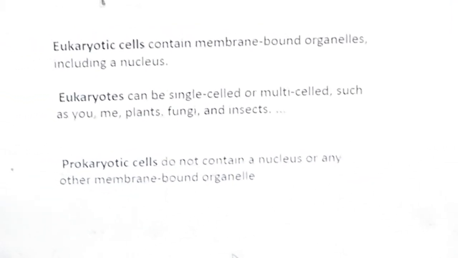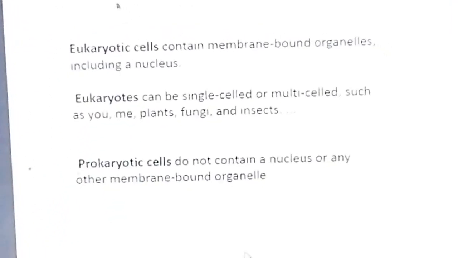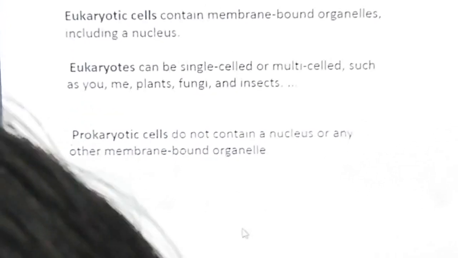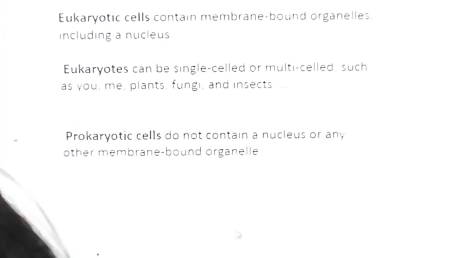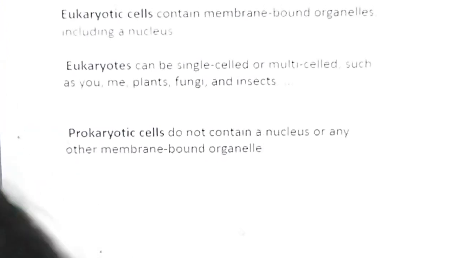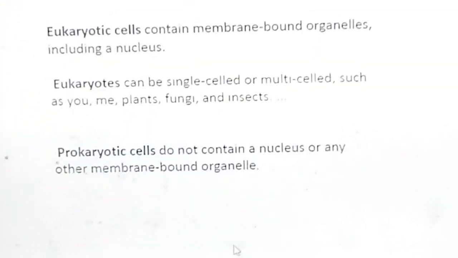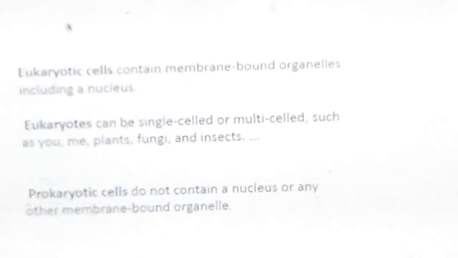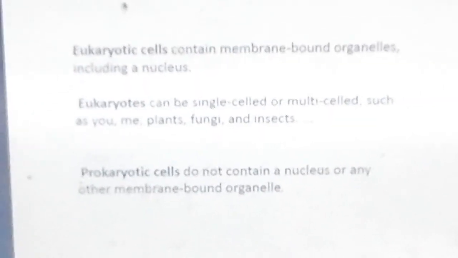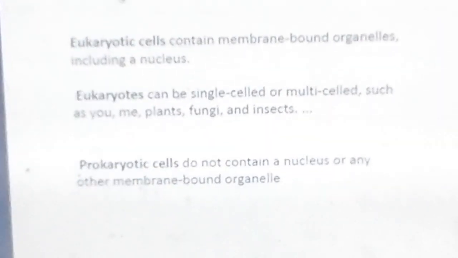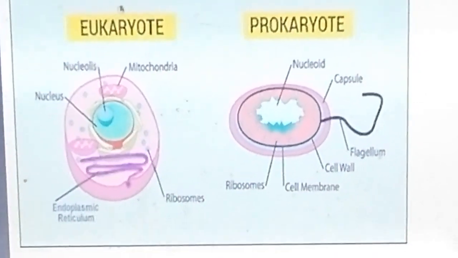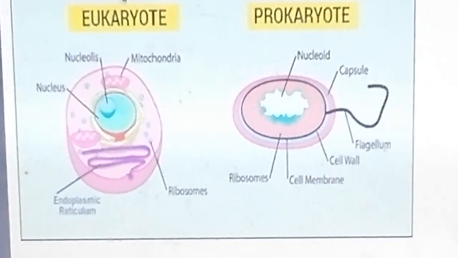Now, there are two types of cells, the prokaryotic cells and the eukaryotic cells. Prokaryotic cells do not contain a nucleus or any other membrane-bound organelle, while the eukaryotic cells contain membrane-bound organelles including a nucleus. Now these prokaryotic cells are single cellular, and the eukaryotic cells are multicellular. This is a diagram showing the prokaryotic cell and the eukaryotic cell.